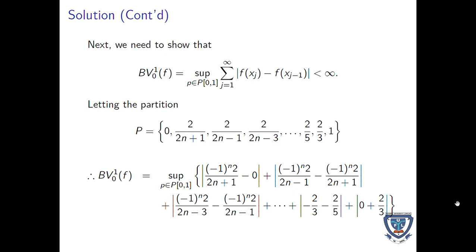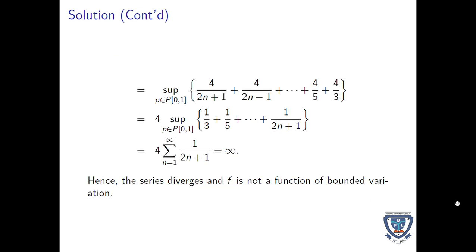Next, we need to show that the bounded variation, which is the supremum, is finite, or that it exists. Letting this be a partition from 0 to 1, for the bounded variation, the supremum, when you do all the necessary substitutions, this is what you're going to get. When you continue with the simplification, you're going to factor out 4, because when you look at what we have done properly, you will see that 4 was just repeating itself at the numerator. So you factor it out so that you can have smaller digits to work with. Everything boils down to 4 times the summation of 1 over 2n plus 1, equal to infinity.